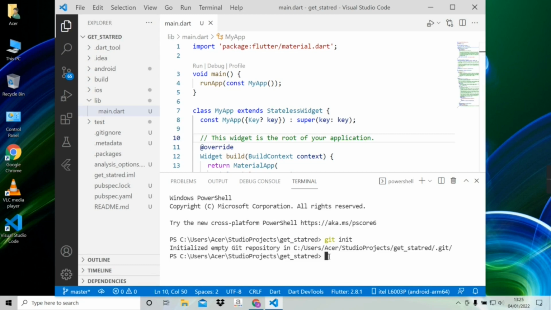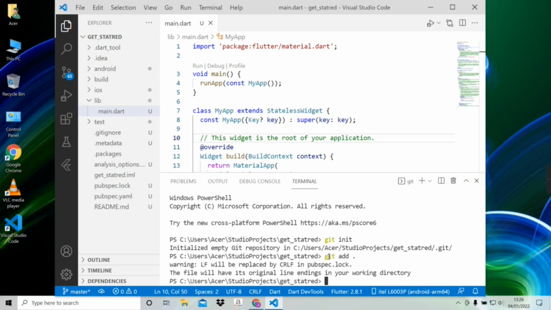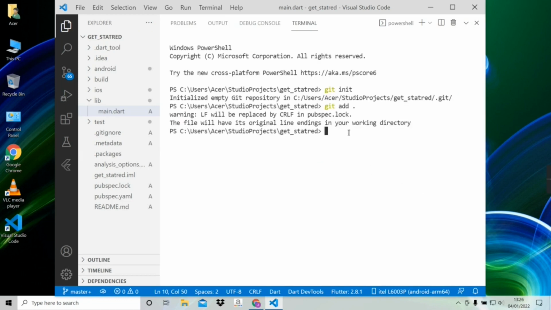To add code in the repo, we need to write the git add dot command. This command will add all the code of the project to the repo. This is local, but we will push it remotely later. And then after adding code, I'm gonna commit it on the repo. To see clearly, I'm gonna maximize this window. To commit, we need to write git commit -m.